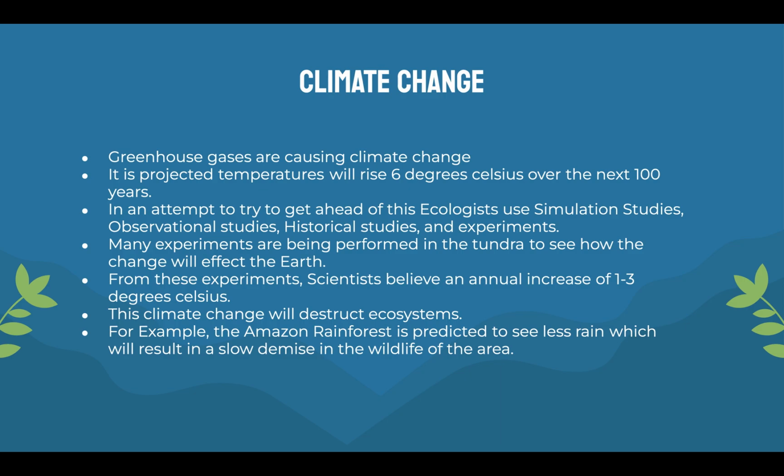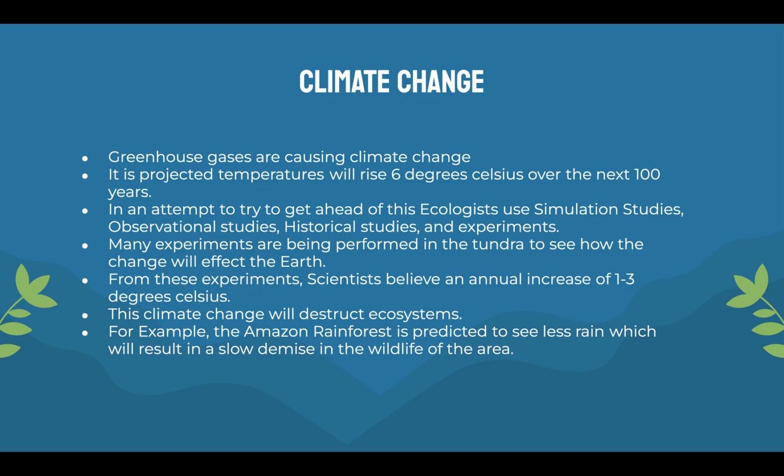The climate change will destruct ecosystems. For example, the Amazon rainforest is predicted to see less rain, which will result in a slow demise in the wildlife of the area. Again, this seems like a delicate change, but animals for thousands of years have adapted and evolved for these certain conditions, and now quickly changing these conditions can threaten species and ecosystems.